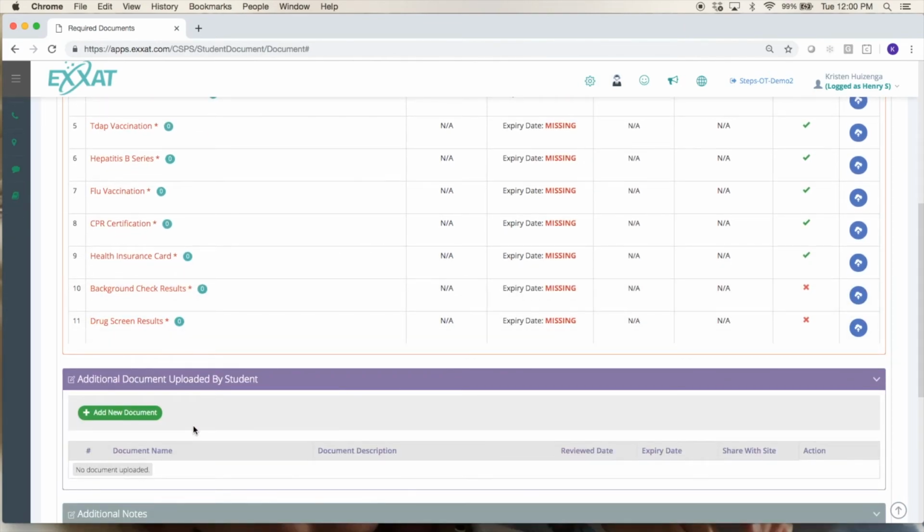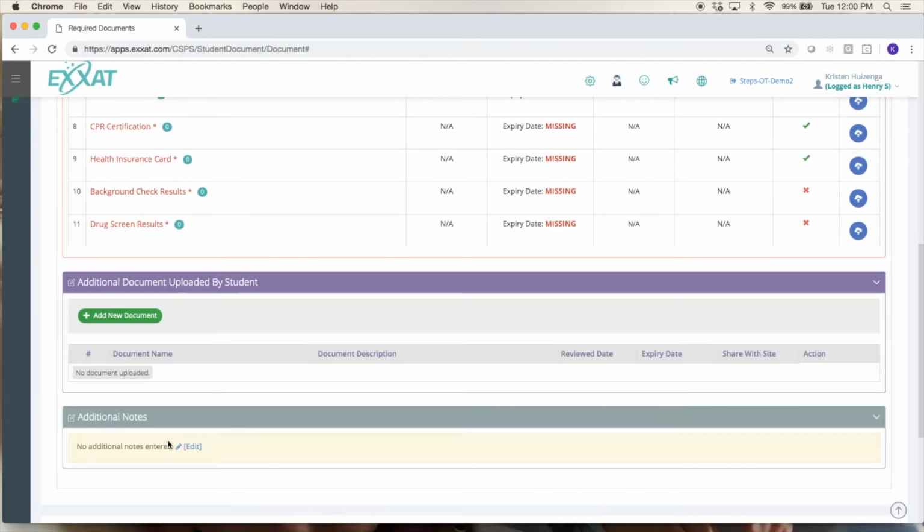Then below we do have a space for additional documents. So if you have something in addition to that you need to upload, you could add those here. And then any notes that you might have can be typed here as well.